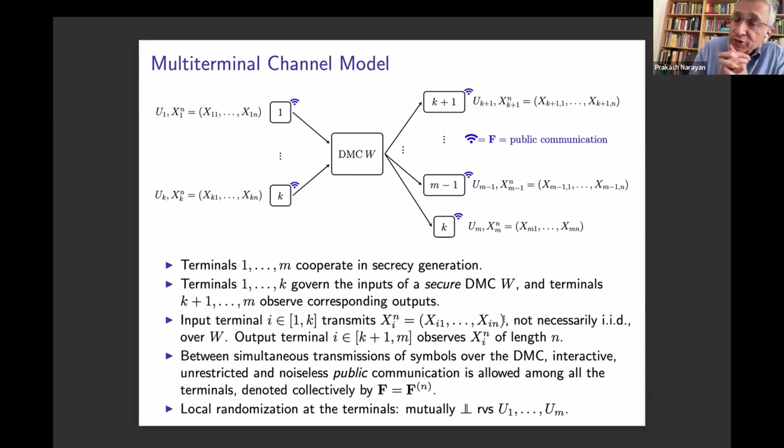Now, between these simultaneous secure transmissions through the channel, all the terminals are allowed to engage in interactive communication over a public channel as before. So before every transmission over the channel, the terminals can engage in free public communication, and this public communication can determine the next channel input from the various terminals. Again, all of this public communication is going to be denoted by F, which of course is a function of n. Local randomization is also available at the terminals. These are mutually independent random variables, U_1 through U_M.